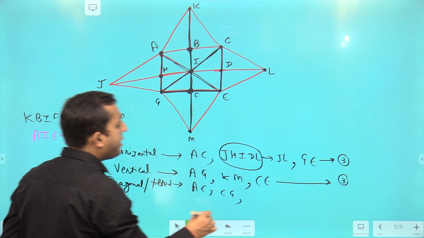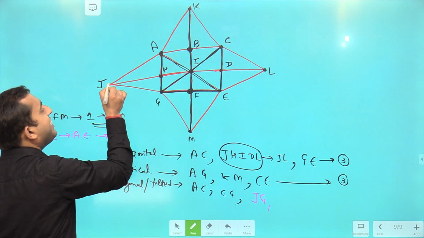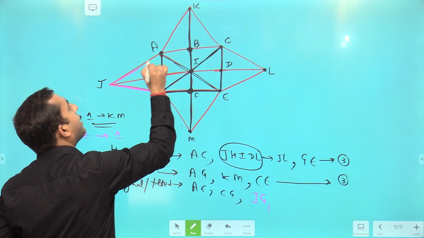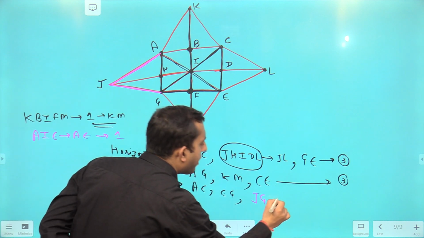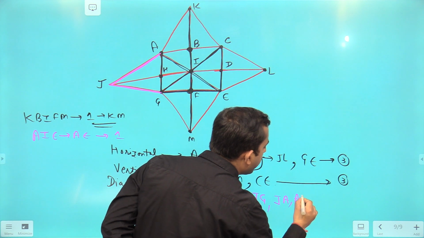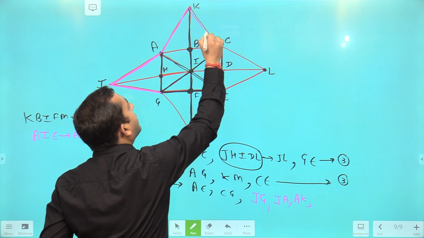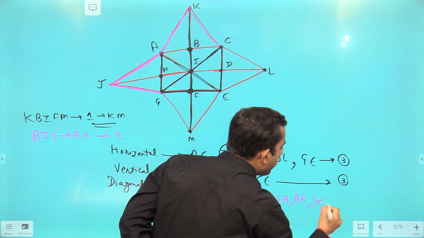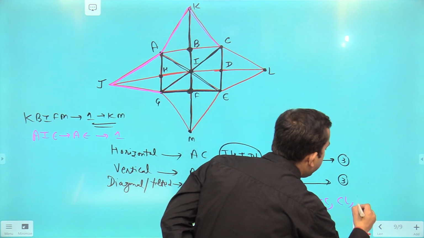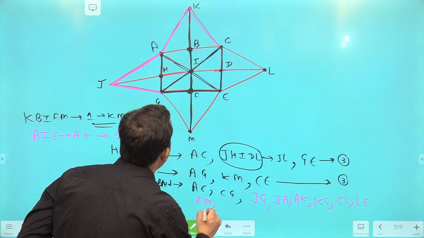Now, beside these, GJ is one of the tilted lines. Then GA is one of the tilted lines. Then AK is one of the tilted lines. Then KC, then CL, then LE, and EM, and finally MG.